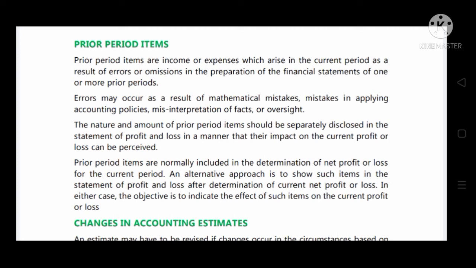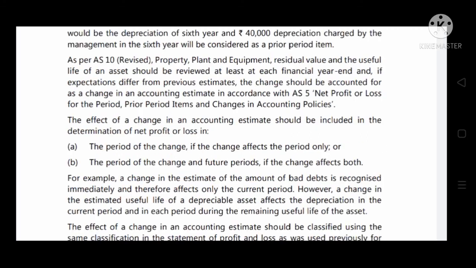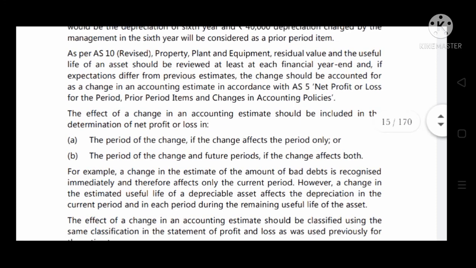Errors may occur as a result of mathematical mistakes, mistakes in applying accounting policies, misinterpretation of facts or oversight. Next, changes in accounting estimate. The effect of a change in accounting estimate should be included in the determination of net profit or loss in the period of the change if the change affects the period only, or the period of the change and future periods if the change affects both.